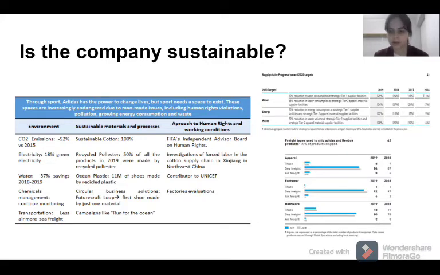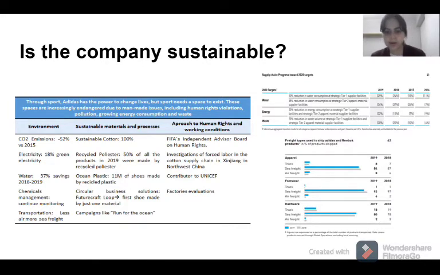About recycled polyester, 50% of all the products in 2019 were made with recycled polyester. Also, they produced 11 million shoes made from recycled plastic. And they are always looking for circular business solutions. For example, they have the Futurecraft Loop, a shoe made from just one material, totally recycled, and campaigns like Run for the Ocean.